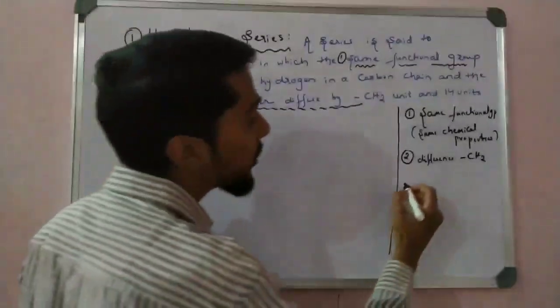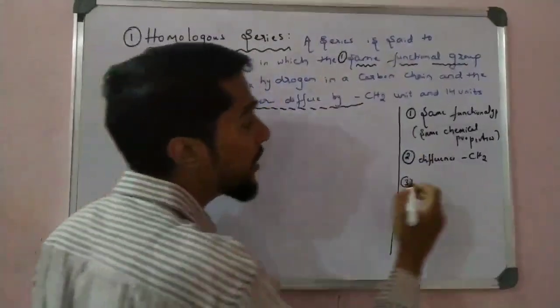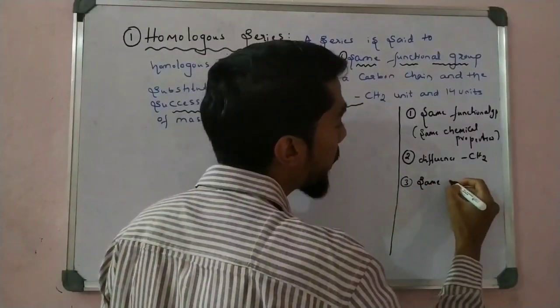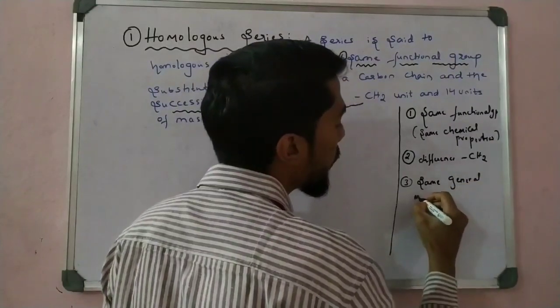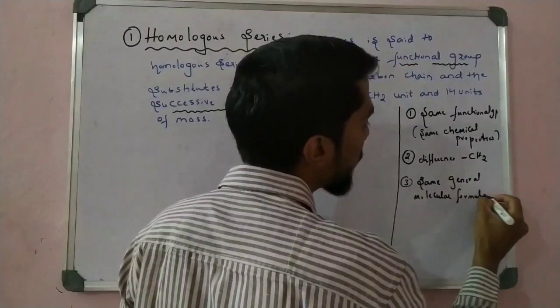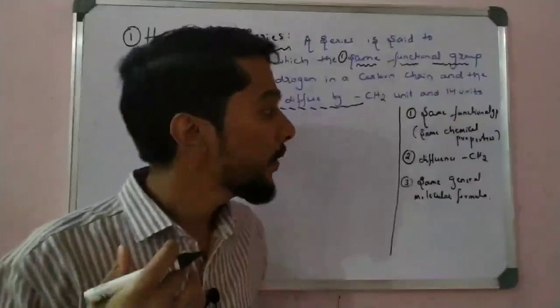And there is also one condition that is not mentioned in this definition: having the same general molecular formula. That means alkane, alkene and alkyne.